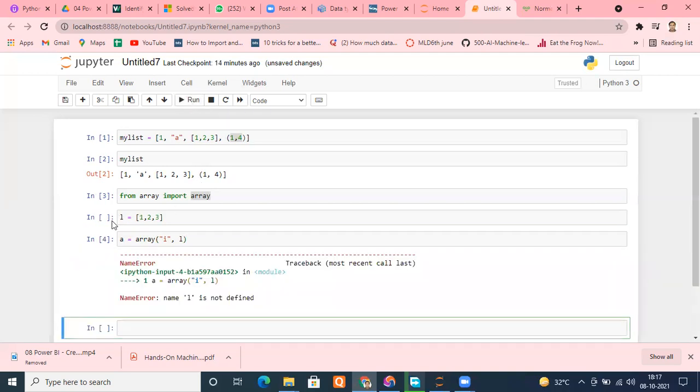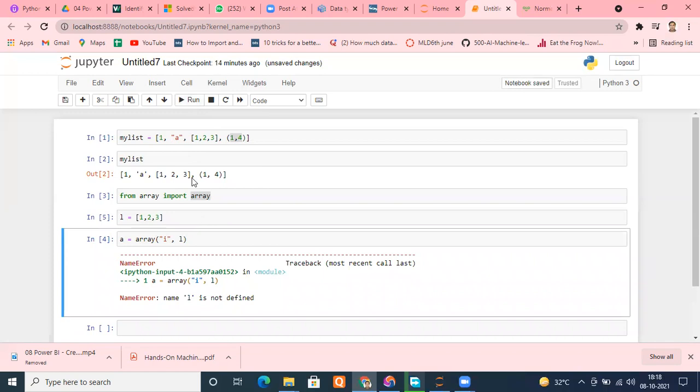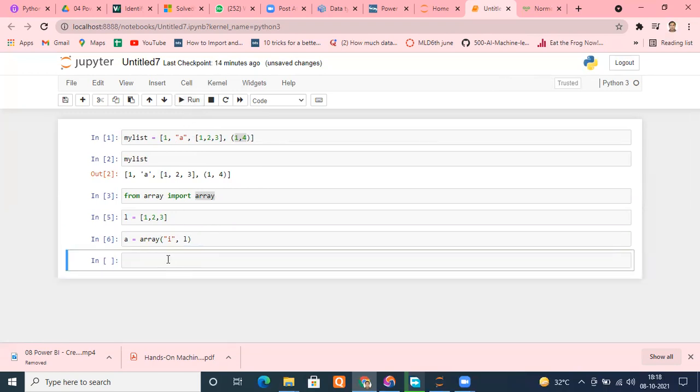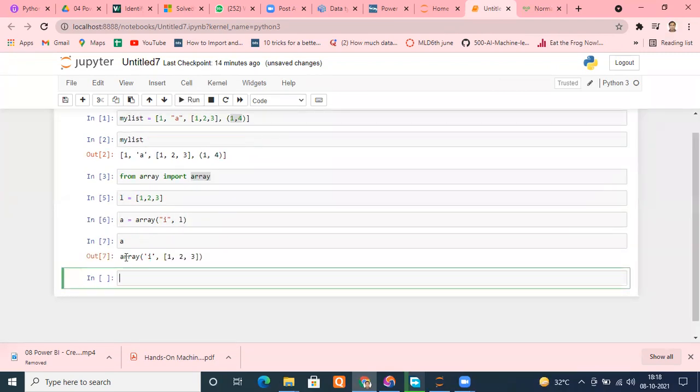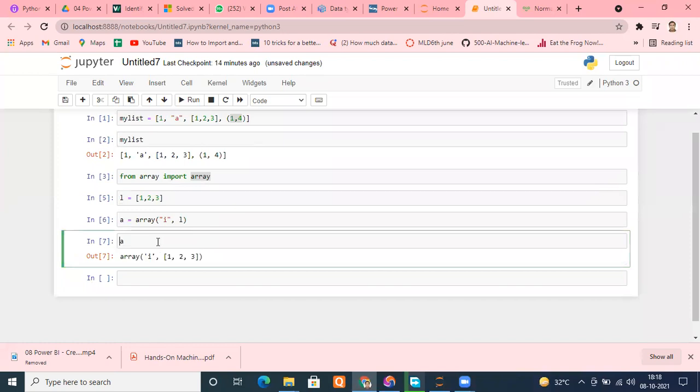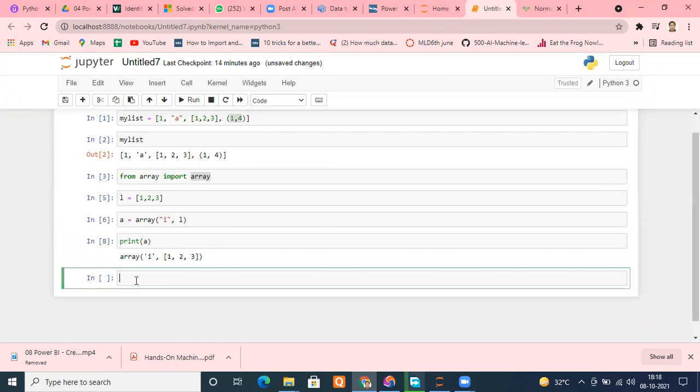Let me run it. What happened? Okay, I didn't run the upper cell. Let me run the list and let me run it again. Now if I want to check what A is, let me run this cell. You can say it is an array, which is indicated this way. If you want to see it properly, print A. It's an array, and array is already mentioned over there. No problem with that.